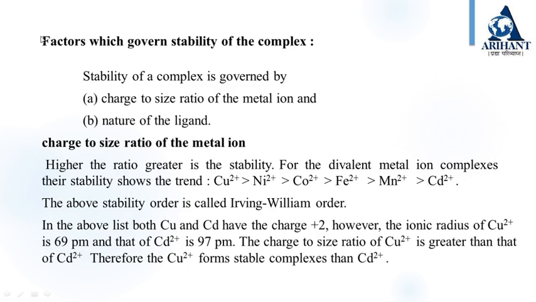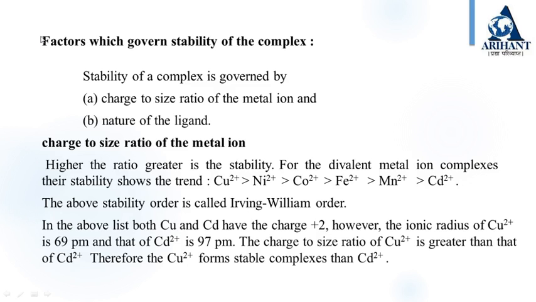Now we will see the factors which govern stability of the complex. The stability of a complex is governed by charge to size ratio of the metal ion and nature of the ligand. So first we will see charge to size ratio of the metal ion. Higher the ratio, greater is the stability. For the divalent metal ion complexes, their stability shows the following trend. Copper 2 plus is having more stability than Ni2 plus, then cobalt 2 plus, then Fe2 plus, then manganese 2 plus, and then lastly cadmium 2 plus.